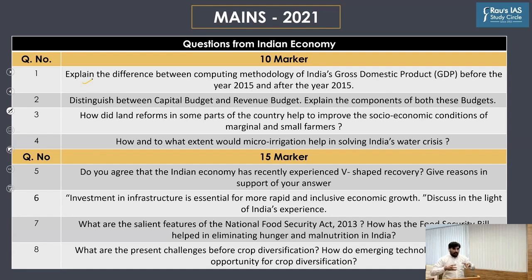But here, if you look at the question which UPSC had asked, UPSC did not ask a direct question related to the controversy over the GDP estimation which was in the news. The question was not directly asked from current affairs. The question was asked with respect to the core part of your UPSC syllabus, that is estimation of GDP.